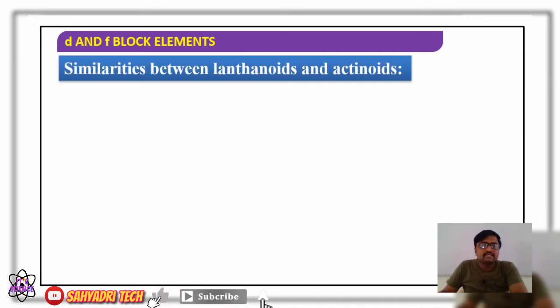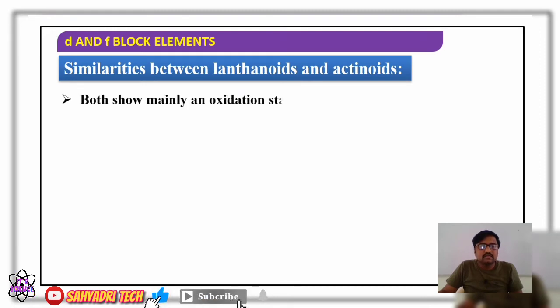Next, if you consider similarities, since both belong to the same block, the f block, there is a similarity between lanthanides and actinides. What are the similarities? Both show mainly an oxidation state of +3. For both the lanthanides and actinides, the common oxidation state is +3. Therefore, both show mainly an oxidation state of +3 is the first similarity.